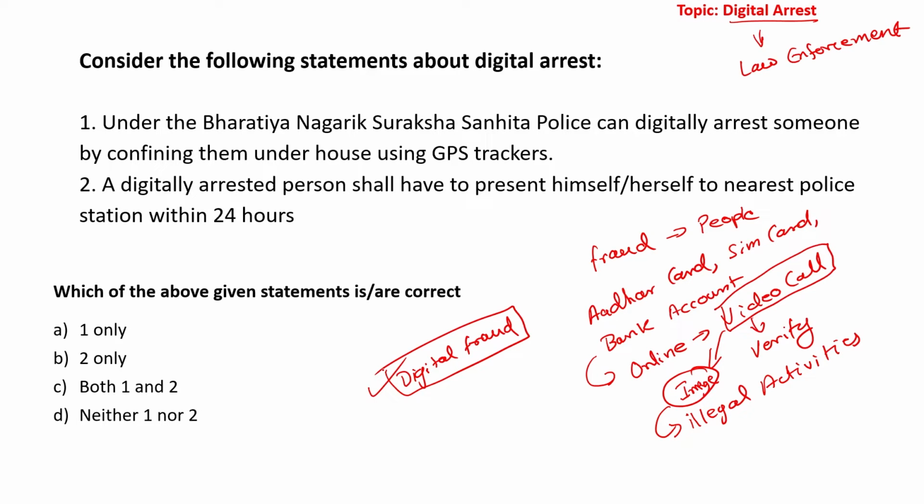So let us consider the two statements provided to us. Under the Bharatiya Nagarik Suraksha Sanhita, police can digitally arrest someone by confining them under house arrest using GPS tracker. Absolutely not. It has nothing to do with police. A digitally arrested person shall have to present herself to nearest police station within 24 hours. Absolutely not. It has nothing to do with law enforcement agencies. In fact, law enforcement agencies are working against digital arrest. So how many of the statements are correct? D. Neither of the statements are correct.